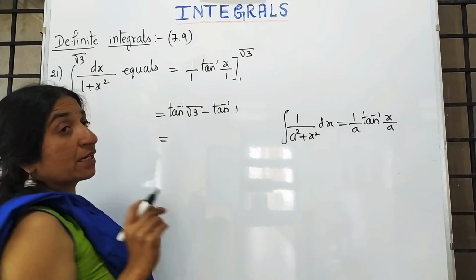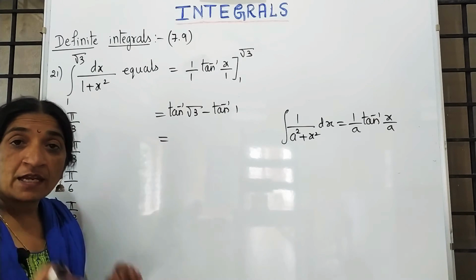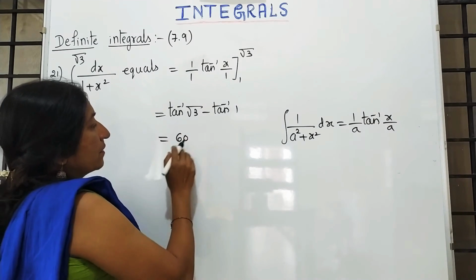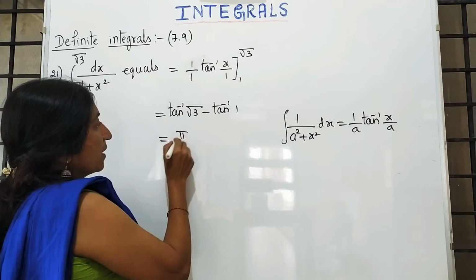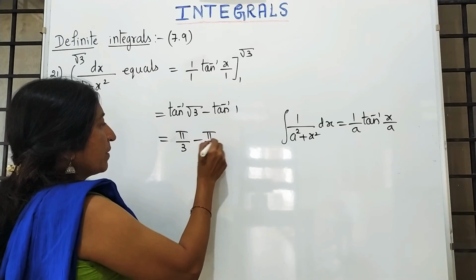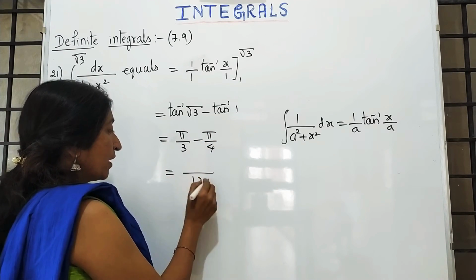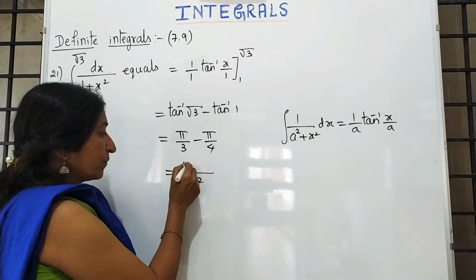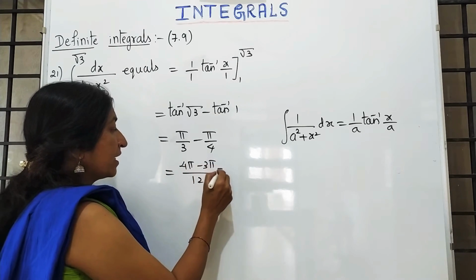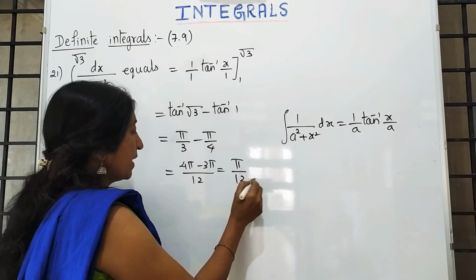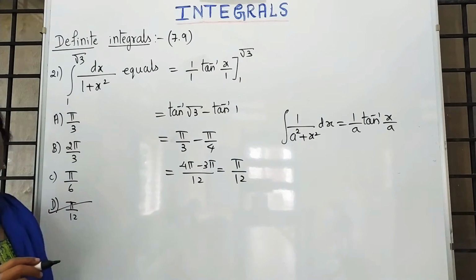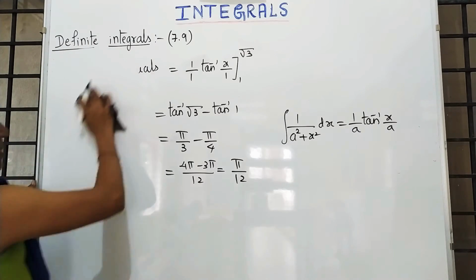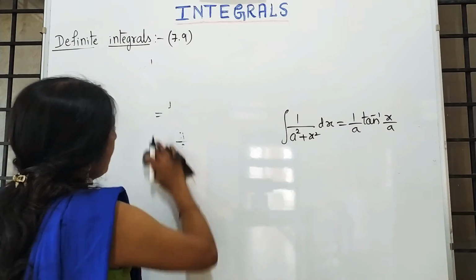What is tan inverse root 3? Tan inverse root 3 is 60 degree, and if you want, you can write pi by 3. Tan inverse 1 is pi by 4. LCM is 12. You are getting 60 minus 45, which means 15 degree. 15 degree in terms of radian is pi by 12. So the answer is D, pi by 12. Moving to the next question, that is question number 22. Again multiple choice.